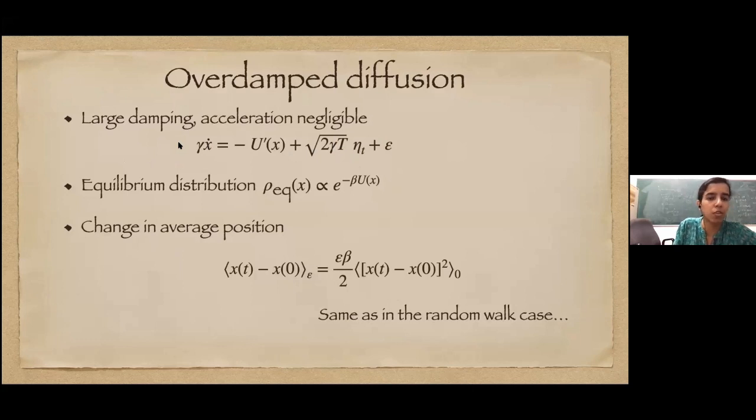So we have just dropped off the x double dot term. So here, because there is no velocity, the equilibrium distribution is just given by the potential energy, exponential minus beta U(x), and once more we can write the change in the average position as an effect of this perturbing force, and this form you see is again given by (x(t) minus x(0)) whole square in equilibrium. So remember that this form is very similar to what we had in the random walk case, and actually we'll see, or maybe many of you already know, that overdamped diffusion and random walk are very similar to each other in structure.